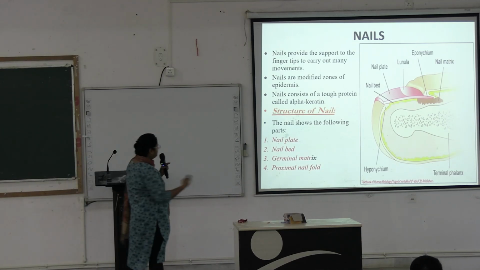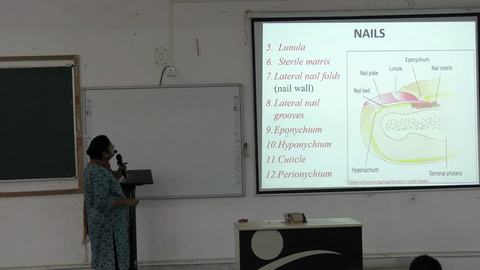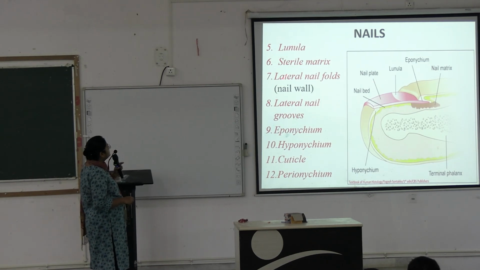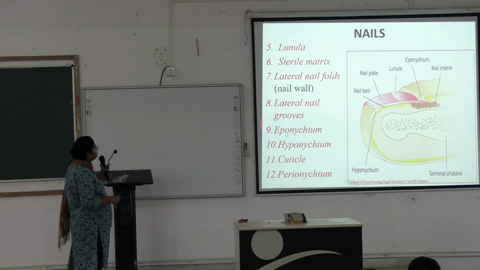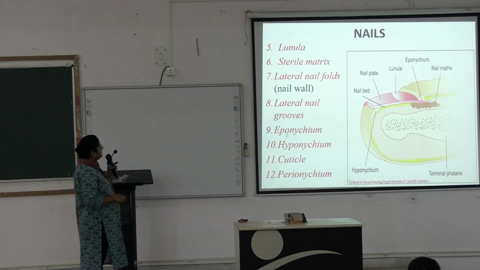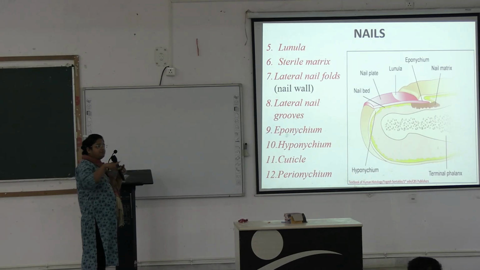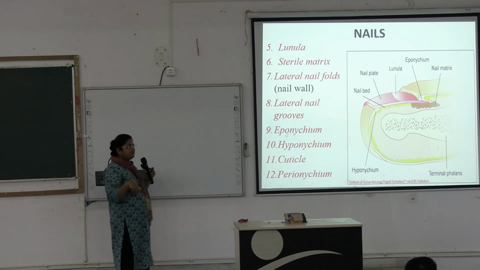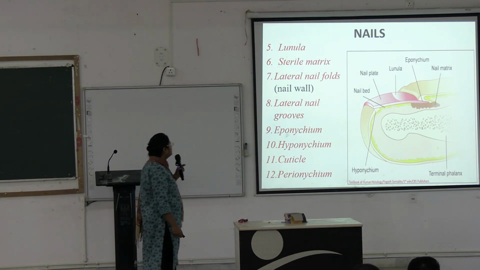Okay, next. Here is the lunula, sterile matrix, lateral nail folds, lateral nail walls, lateral nail grooves, and eponychium and hyponychium. You have seen hyponychium, eponychium, cuticle. The cuticle is the outermost covering, and the perionychium is on the periphery of the nail. That part of skin is known as the perionychium. Next.